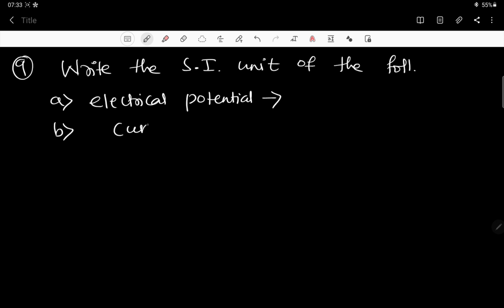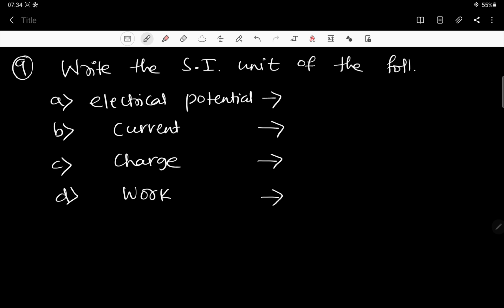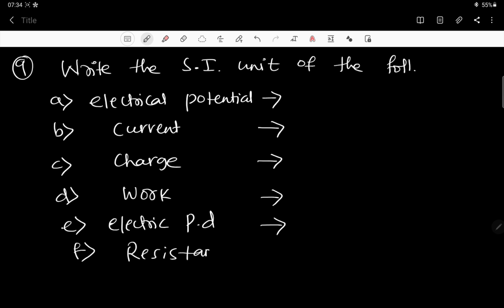Now the second one is current. Next, third one, charge. Next, D, work. Next, E, electric potential difference. F, resistance. If you know, please write down, otherwise I will be helping you out. Resistivity, how they came, those things are already explained. Right now we are writing the answer only.